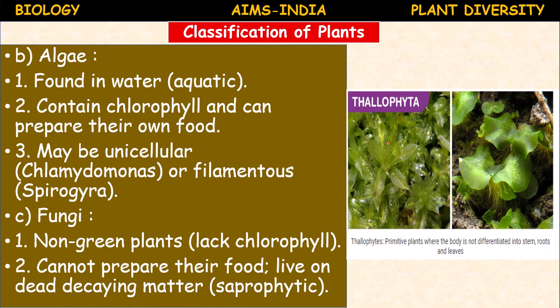Thallus means thread like. These are thread like organisms. Thallophytes are the primitive plants where the body is not differentiated into root, stem or leaves. Such plants, whose body is thread like, are called thallophytes. So algae and fungi are included in the Thallophyta.